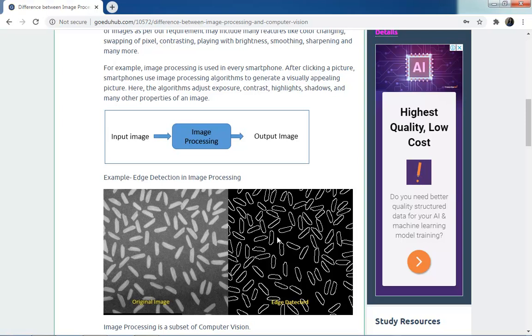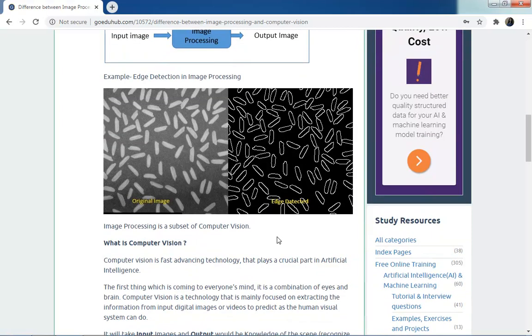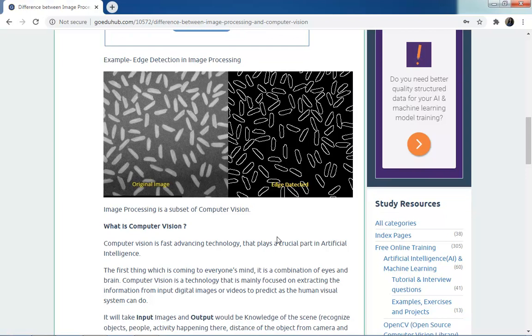Now come to the second term. What is computer vision? And then we will talk about the interrelation of image processing and computer vision. Now everywhere you are hearing about computer vision. It is an advanced technology nowadays that plays a crucial part in artificial intelligence.